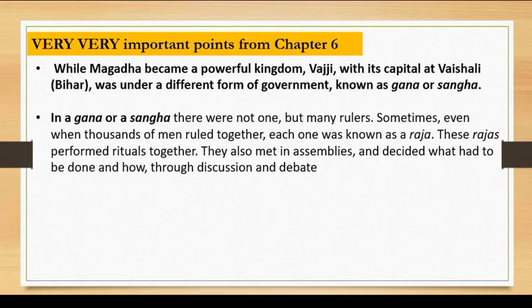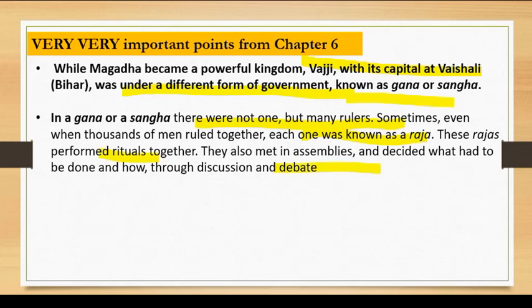While Magadha became a powerful kingdom, Vajji, with its capital at Vaishali, was under a different form of government known as Gana or Sangha. So what happens in a Gana or Sangha? There were not one but many rulers. Sometimes, even when thousands of men ruled together, each one was known as a Raja. These Rajas performed rituals together.